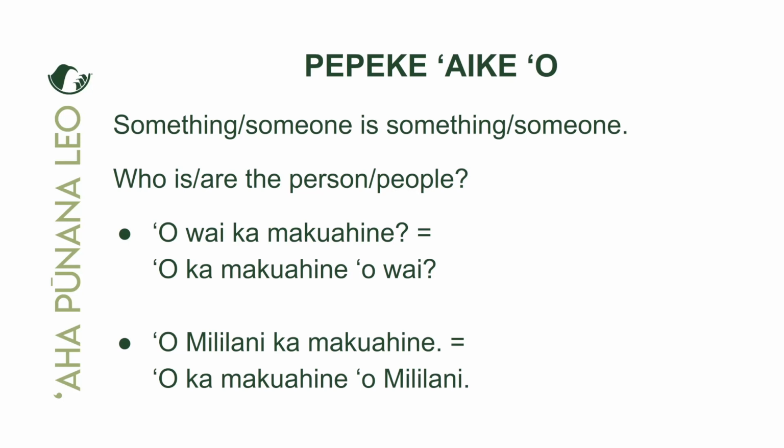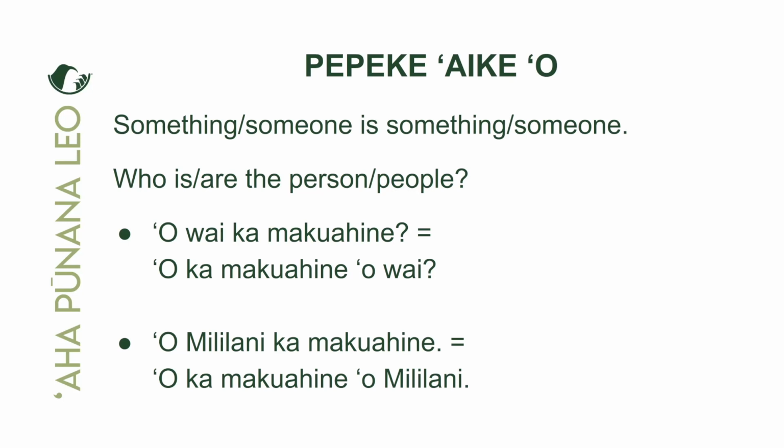So in the first sentence, o Mililani ka makuahine, what we're really saying is Mililani is the mother, not Lokelani, not Hiwalani, Mililani is the makuahine. Yeah. So that's the emphasis right there. We just want to make a point that, oh, Mililani is the mom. Okay. And when we switch it around, however, the emphasis changes. So let's take a look at the second one. O ka makuahine o Mililani. See, now where's the emphasis now? The emphasis is on makuahine, o ka makuahine o Mililani.